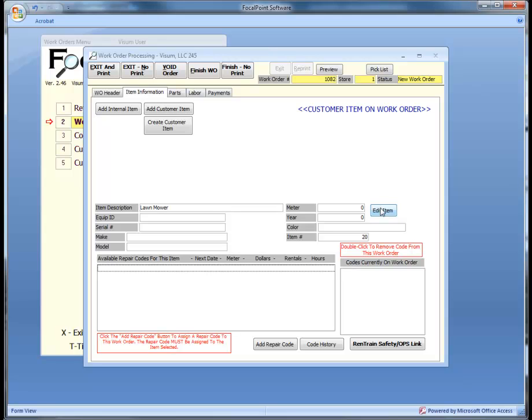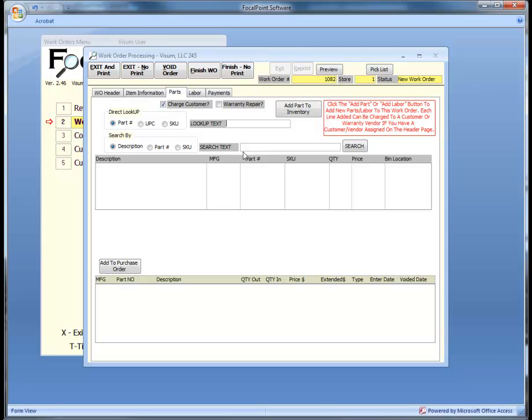To add parts to a work order, simply click on the Add Parts button. If the part you are adding to the work order is not yet in your inventory, you can add the inventory record from this screen. You can search for parts by description, part number, or UPC code. You determine the quantity used, and the charge for the item is filled in for you.